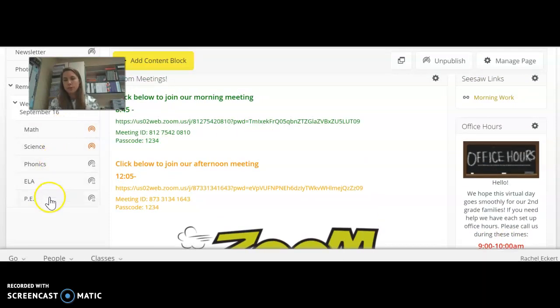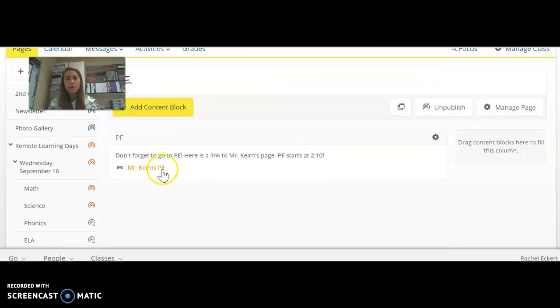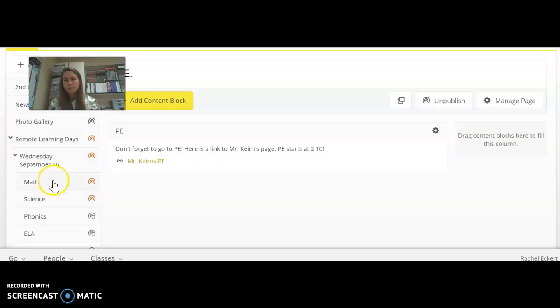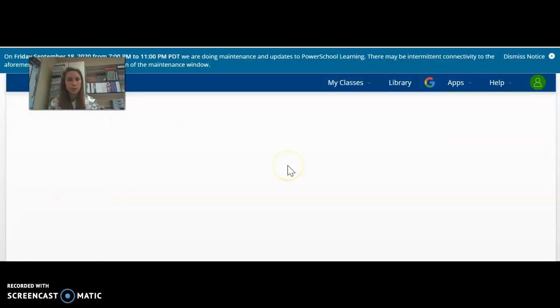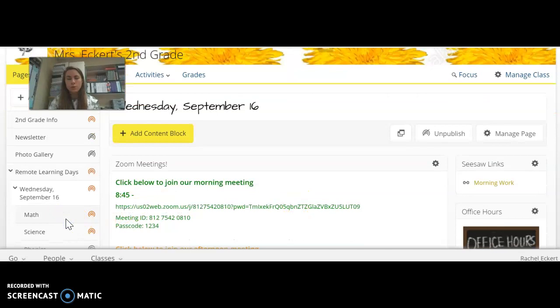And then you have each subject area. In the morning, we have math and science. And then in the afternoon, you have phonics, ELA, and then PE. In PE, I've linked Mr. Kern's page, so you can go see what you need to do for PE. So you'll start here where you're going to Zoom with me and click the link for your morning work. Then you'll go over to math.